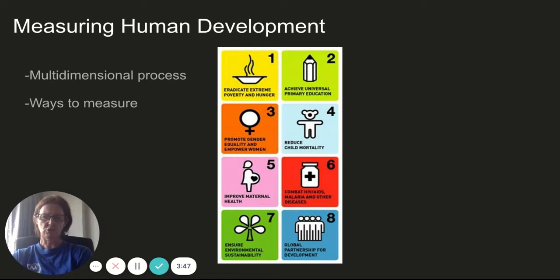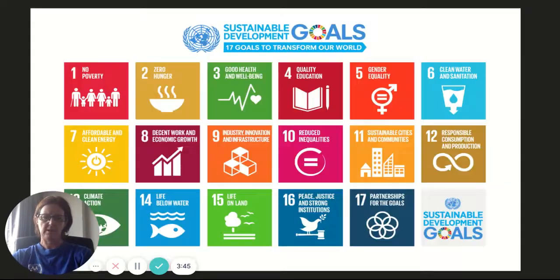Having looked at the 8 goals, now we've got our 17 goals. These are in play until 2030, and they came into effect on the 1st of January 2016. There are a variety of different geographical areas here. We can look at social factors and economic factors, but at the end of the day, they are all interrelated and interconnected.